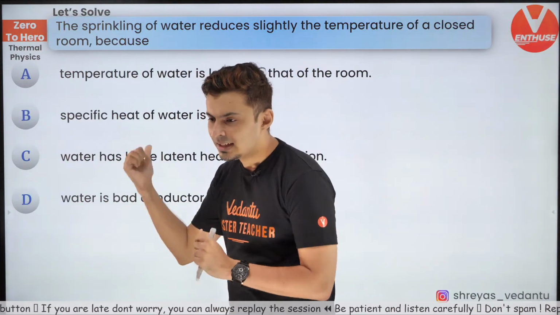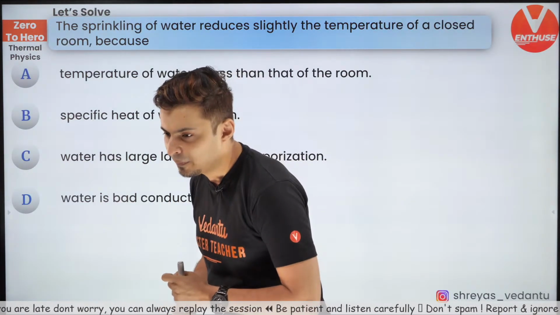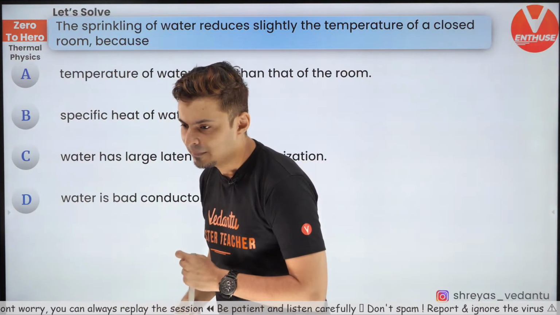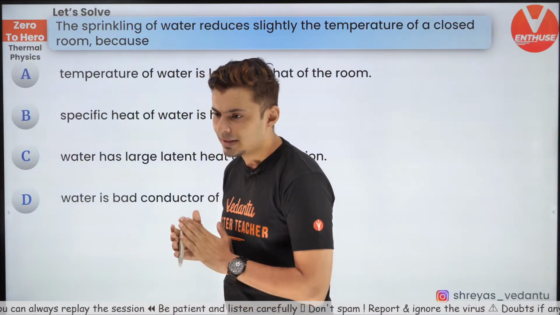So let's see whether you can get the answer. Ankit says B. Beast Boy says C. Sai Kiran says B. Okay.